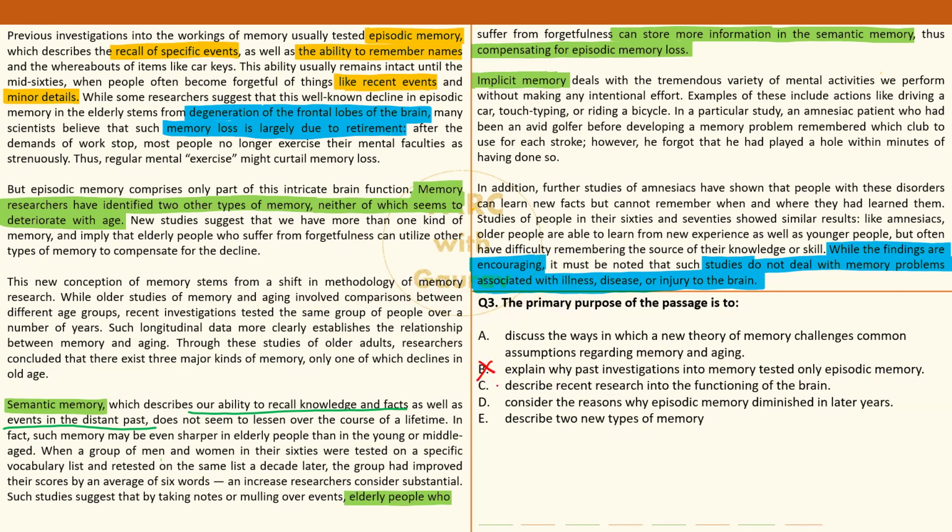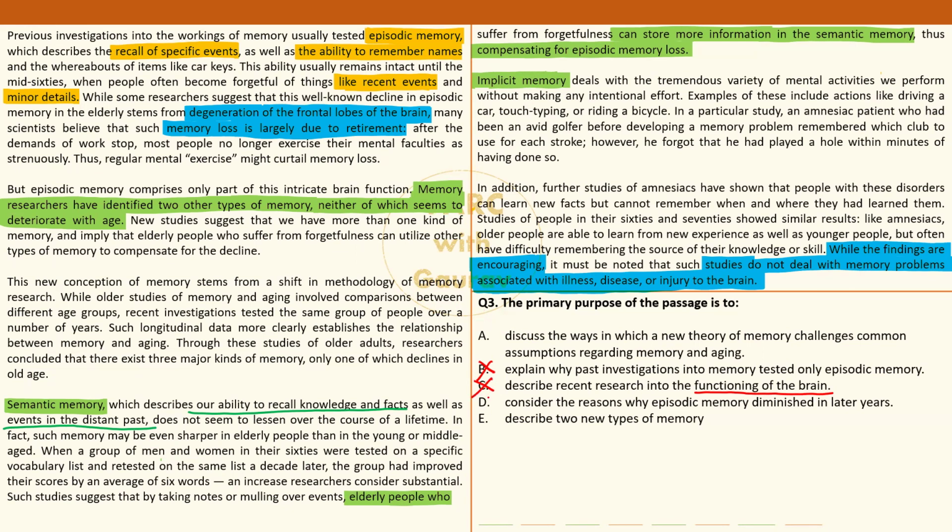Out. Option C. Describe recent research into functioning of the brain. This is way too broad. Okay. We are focusing only on one particular aspect of the brain, that is memory. Brain के और भी ढेर सारे functions है, voluntary and involuntary. Keeping the body going on, processing emotions, processing information, all that stuff. Are we dwelling on that? Not really. Okay. So because of this, option C, way too broad in scope, very, very generalizing in nature, can't go with it.